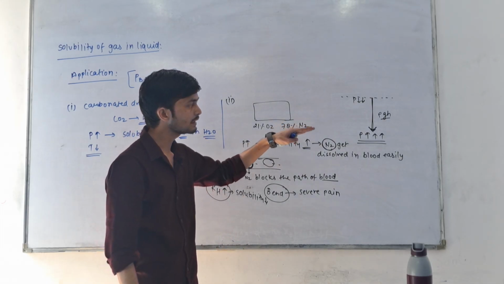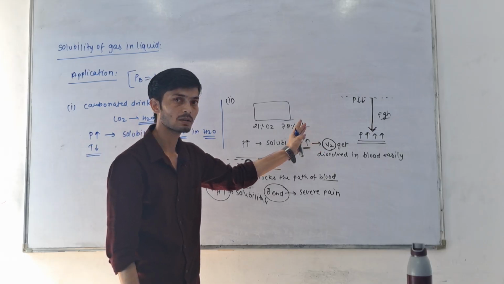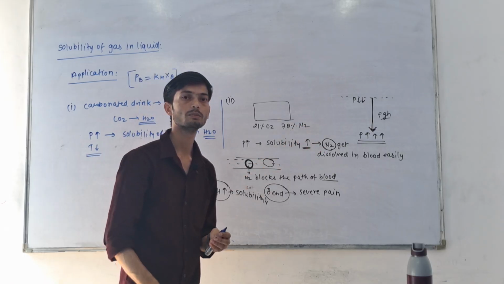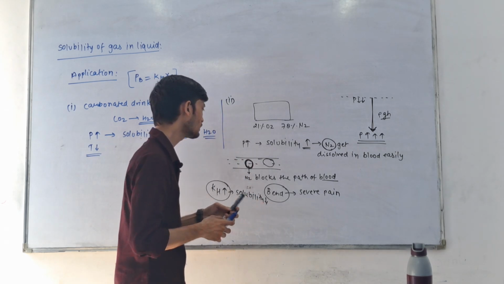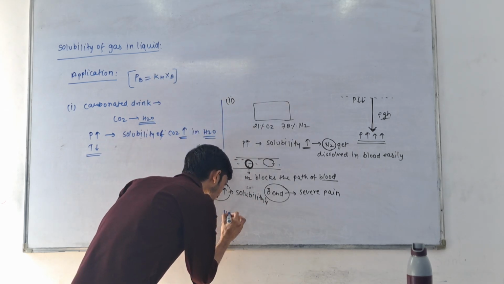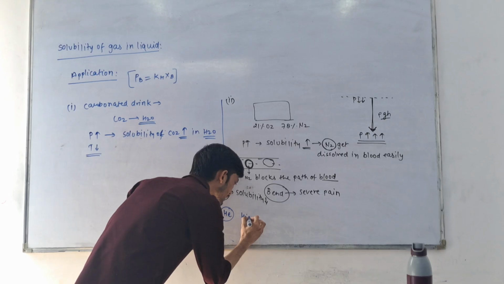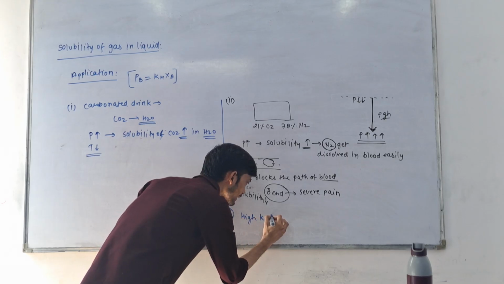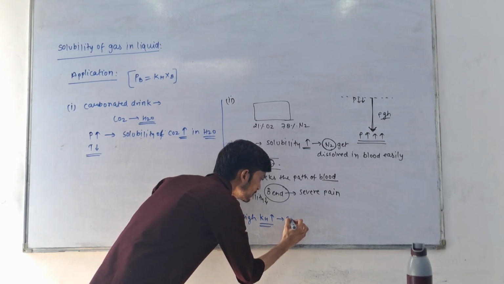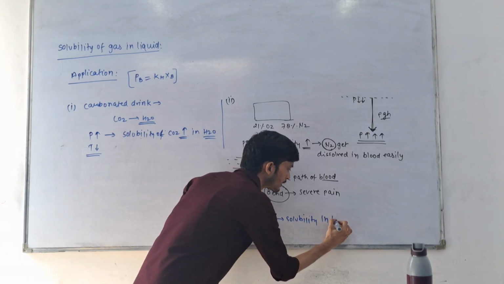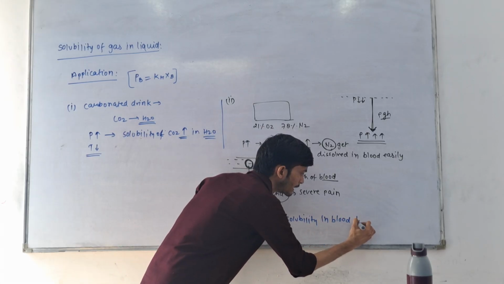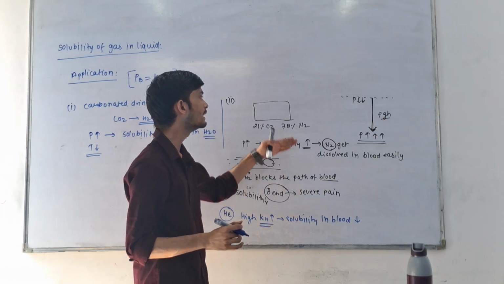So when solubility is low, it will not dissolve in blood, and if it does not dissolve in blood, then how will it come out from blood? So helium gas has high KH value. So its solubility in blood is very low. So we mix helium in this.